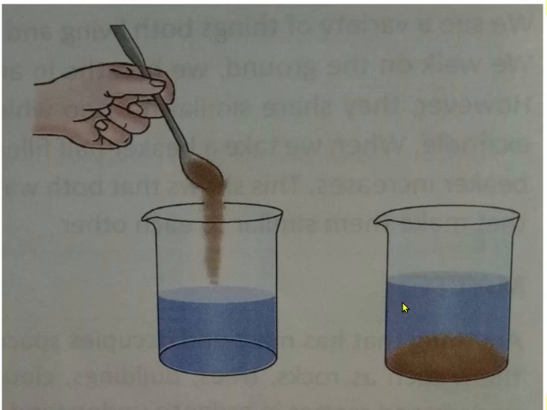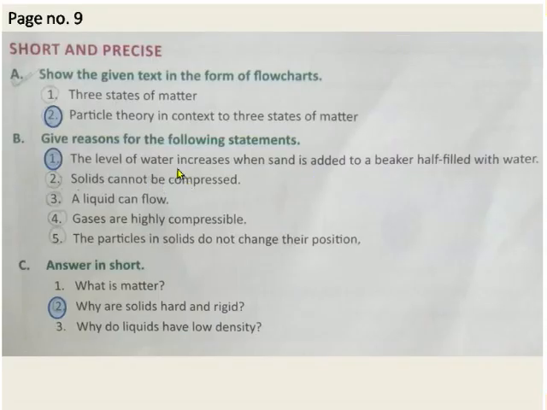But the space occupied by water is now occupied by sand. So where will this water go? This water will take the space on the upper side of the beaker by replacing air. That's why the level of water increases when sand is added to a beaker half filled with water.